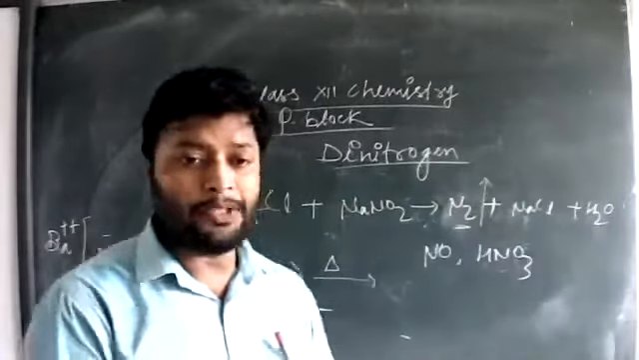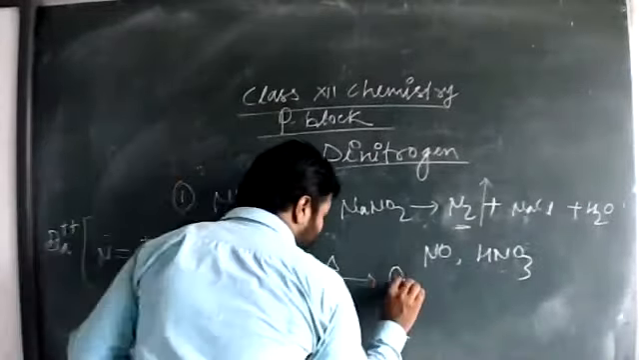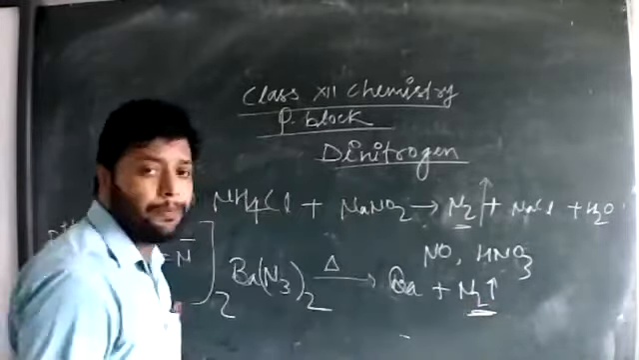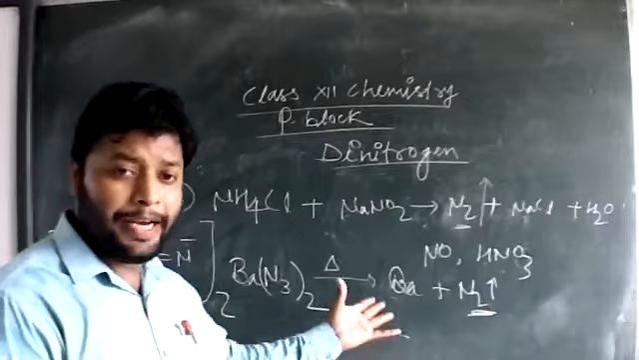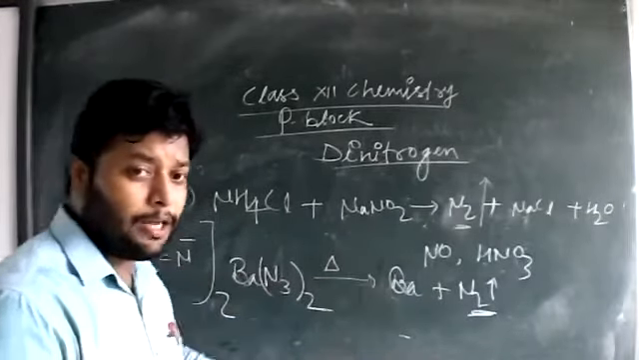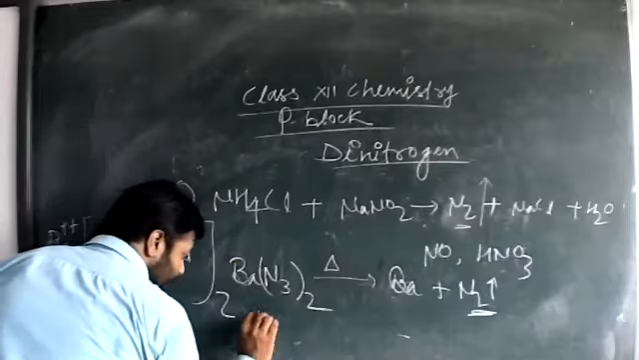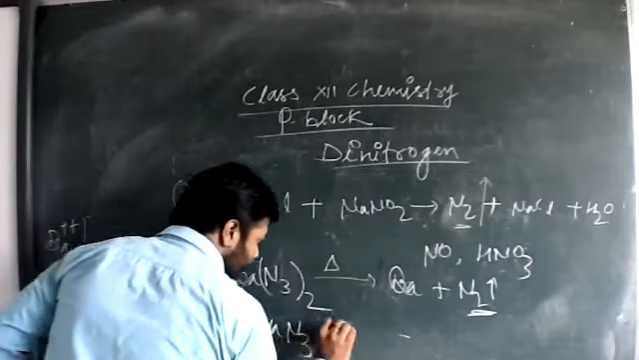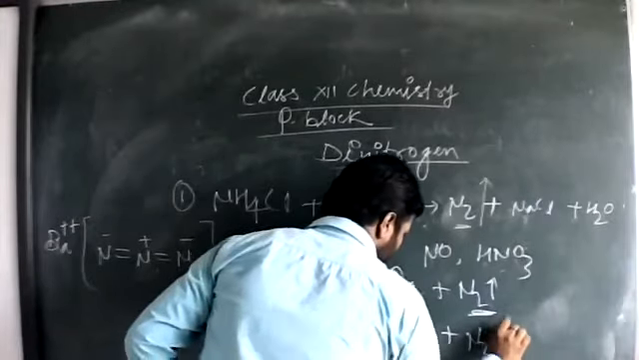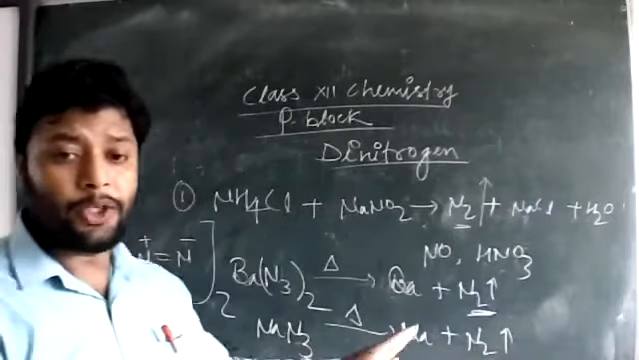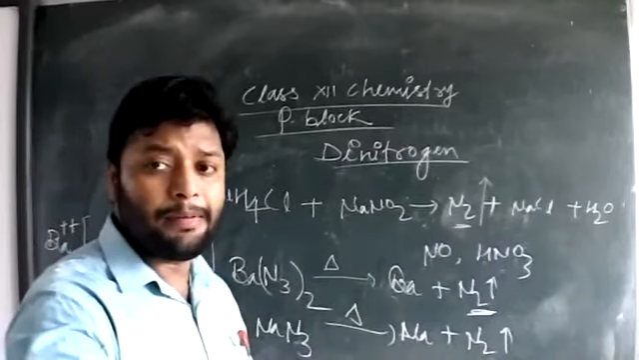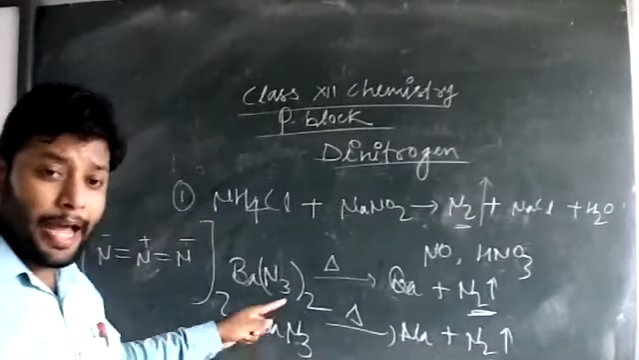So by thermal decomposition of barium azide, we can form the purest form of nitrogen gas. The barium metal and nitrogen gas are separated on thermal decomposition. Same way, we can get nitrogen gas by simple thermal decomposition of sodium azide also.